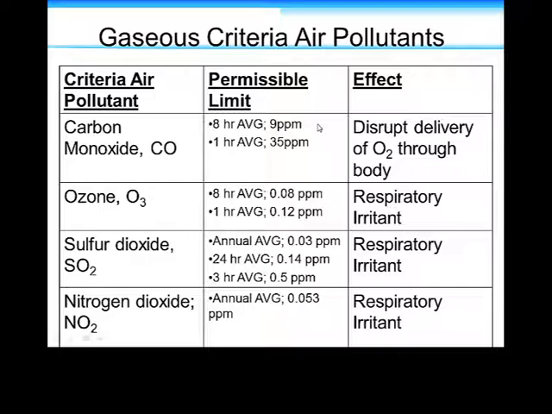But if you're exposed to 35 ppm through the entire working day, you could have some serious health consequences. So they have to lower that number down, because no longer is the body getting a break after an hour and able to replenish any disruption of oxygen. Okay, it's for 8 hours straight, it is getting this poison, carbon monoxide, which disrupts delivery of oxygen through the body.